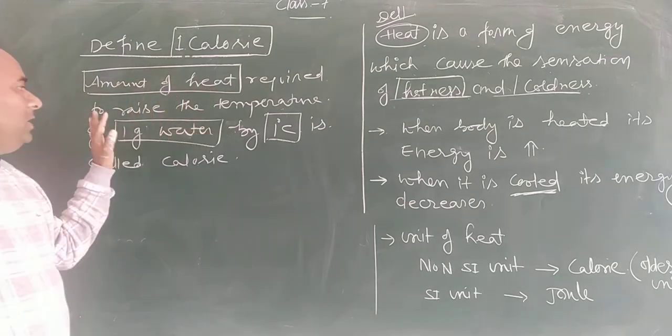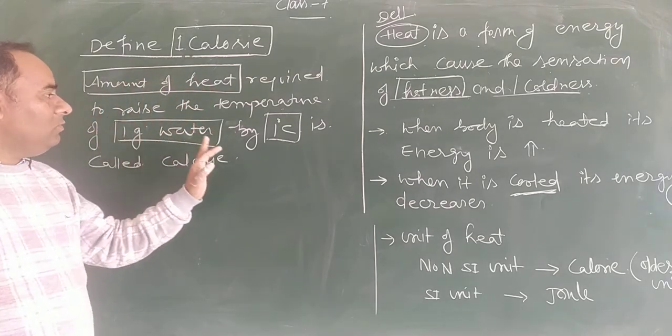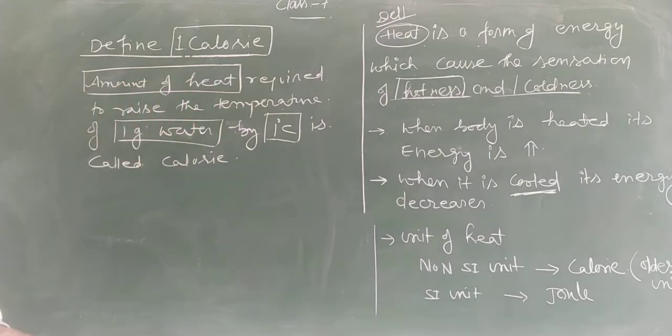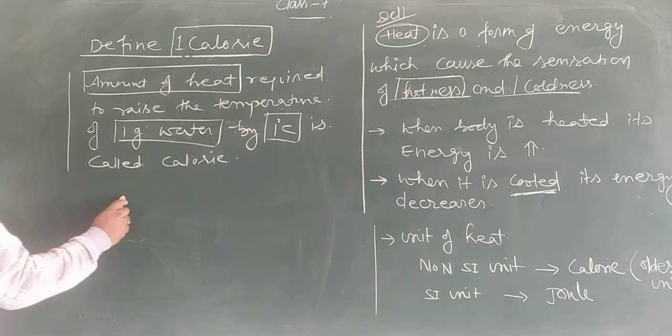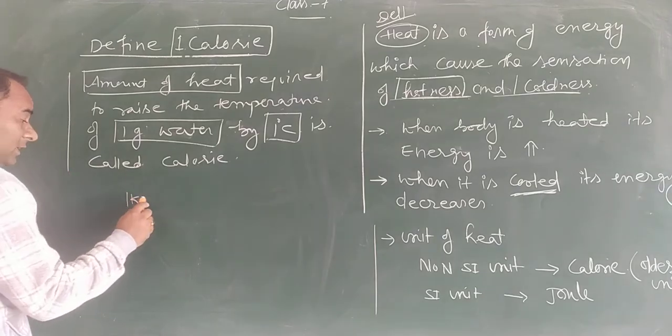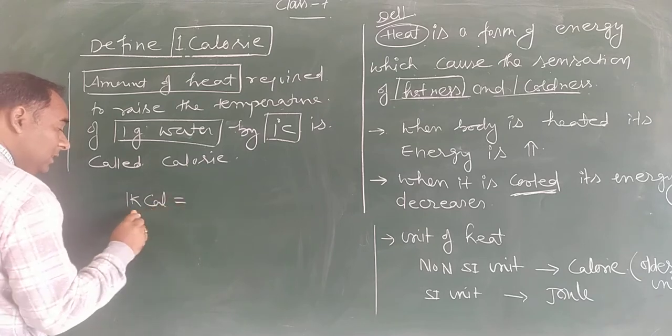1 calorie is the amount of heat required to raise the temperature of 1 gram of water by 1 degree centigrade. Clear? And there is another unit, that is kilocalorie. What is the kilocalorie?